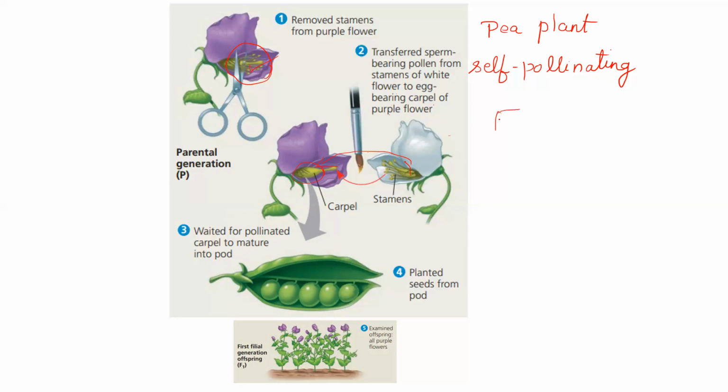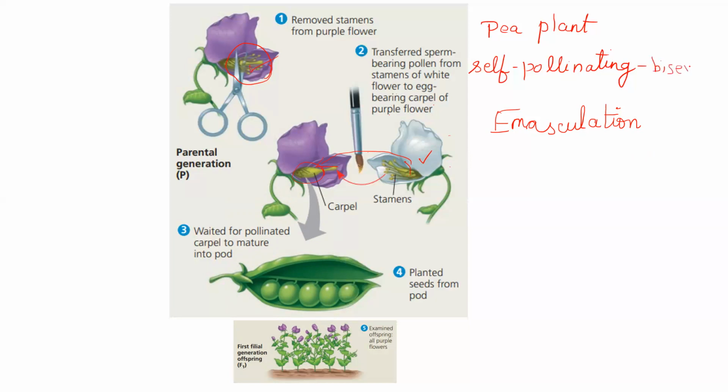So what happens in emasculation? We call this process emasculation, E-M-A-S-C-U-L-A. This is the emasculation process. Okay, so what happens is they are manually removed. So this is a bisexual flower. We should remember that it has both male and female parts in the same flower. It doesn't need another plant or another flower to pollinate itself. It's a self-pollinating bisexual flower.